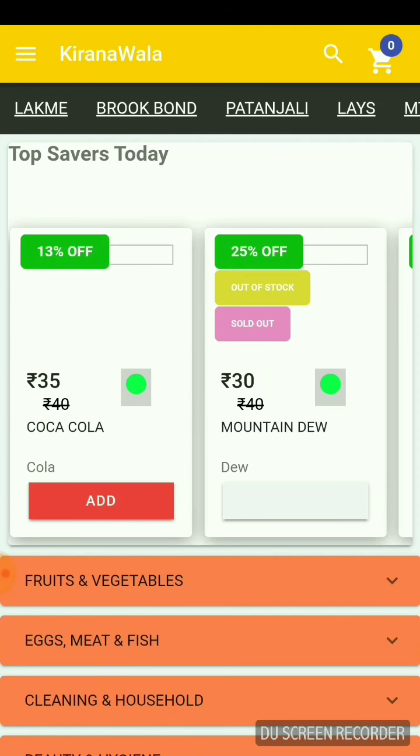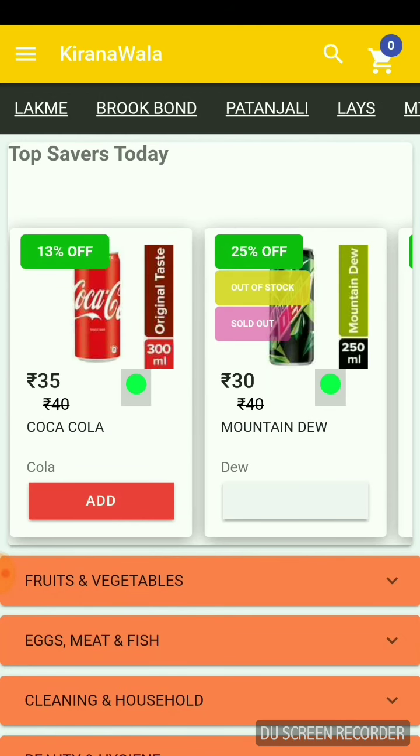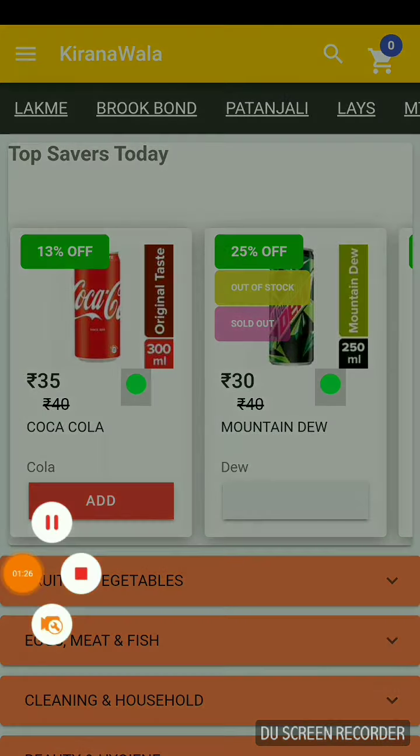After the approval process, it is just 180 minutes, and your shop will be up and ready with all the items that you want to sell online. So this is how to onboard the Kirana shop.